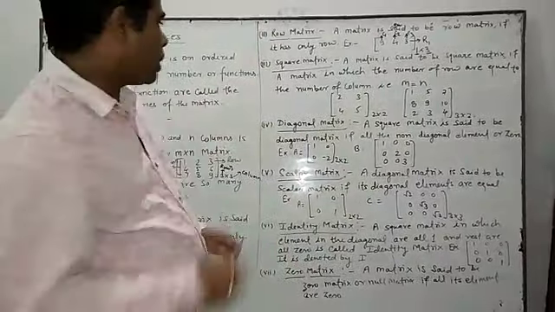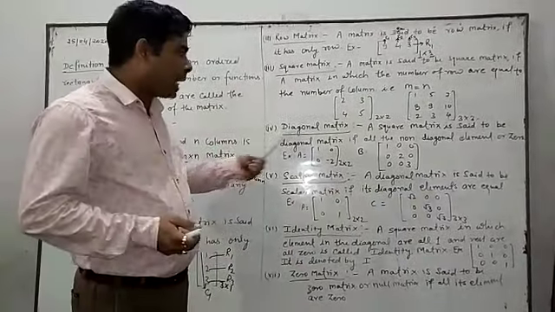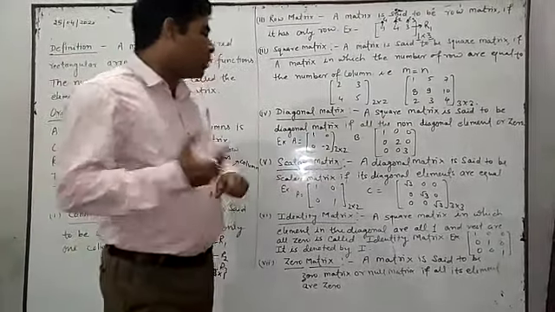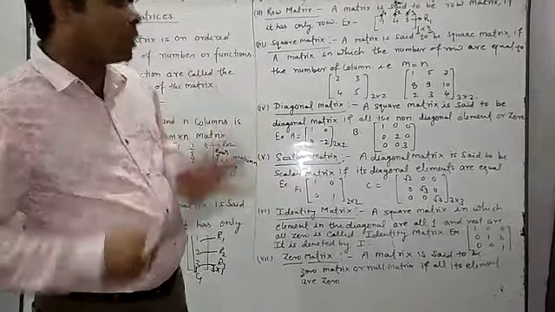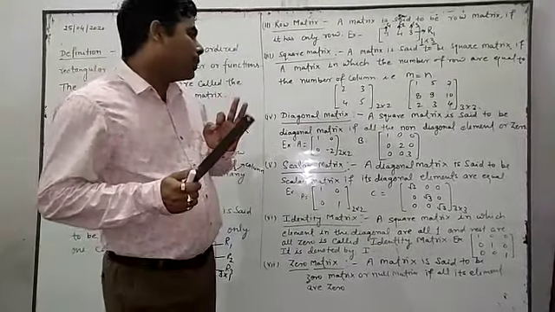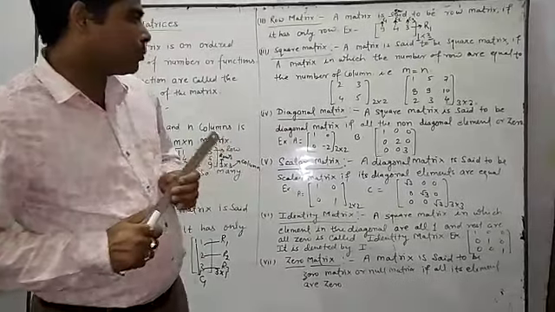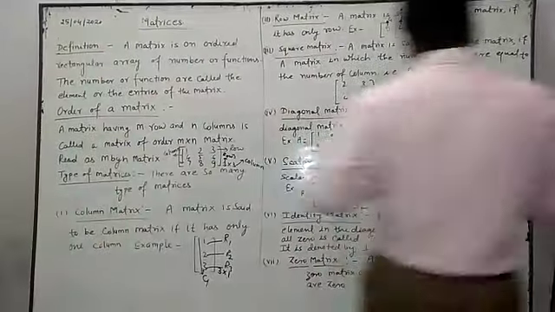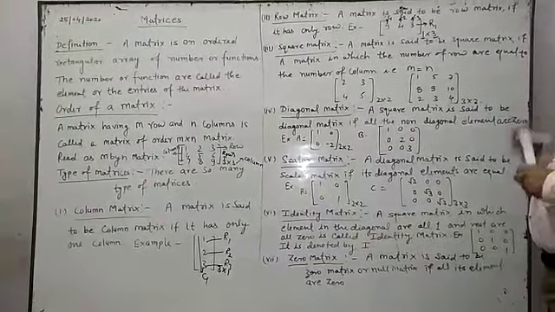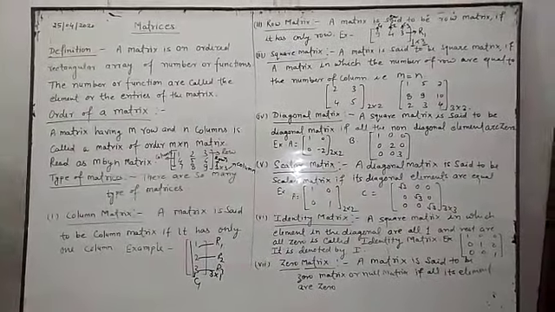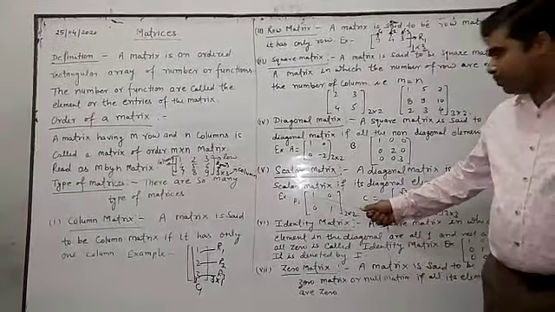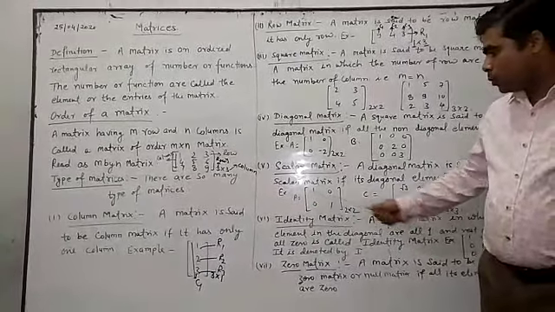Okay students. Now fourth one is the diagonal matrix. A square matrix is said to be a diagonal matrix if all the non-diagonal elements are 0. Now here we have to see which is the diagonal.